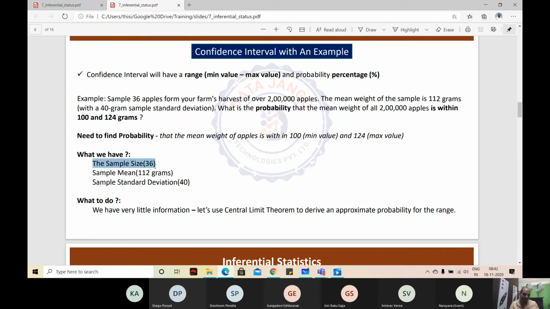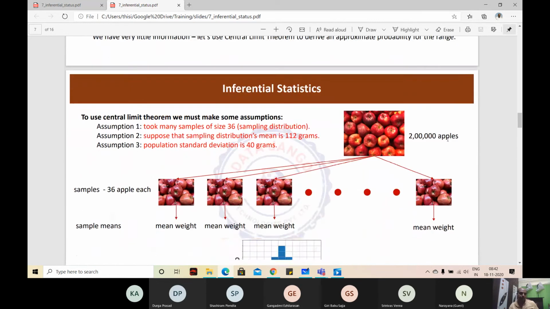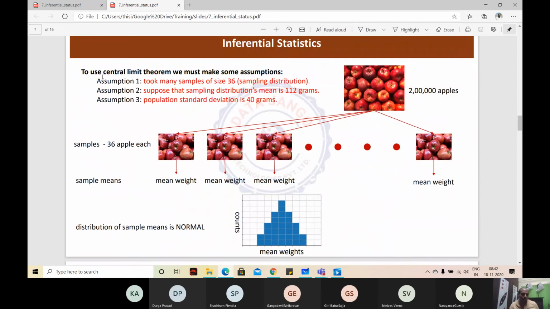So what we have is sample size 36, sample mean 112, sample standard deviation 40. We have very little information, so we will assume. Let us use the central limit theorem to derive an approximate probability for the range. To use the central limit theorem, we must make some assumptions. First assumption: we took many samples of 36 apples. Second assumption is the sampling distribution's mean is 112.